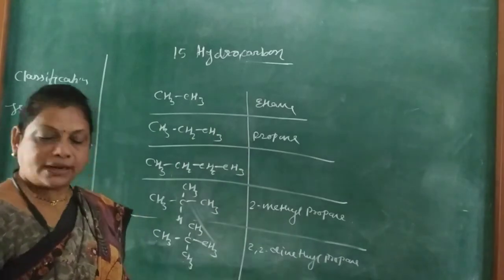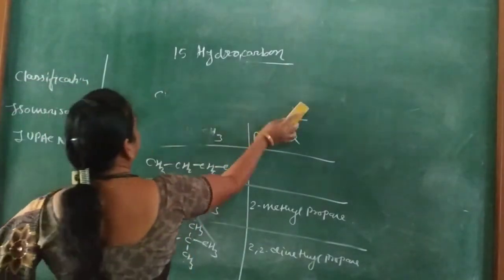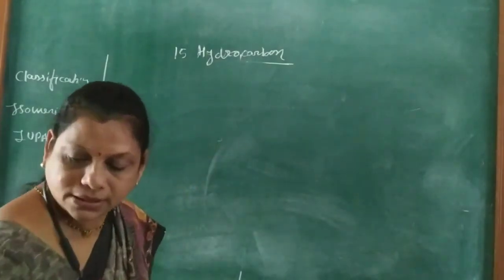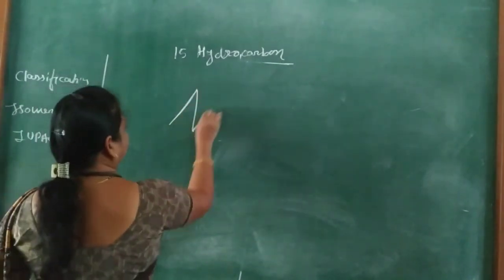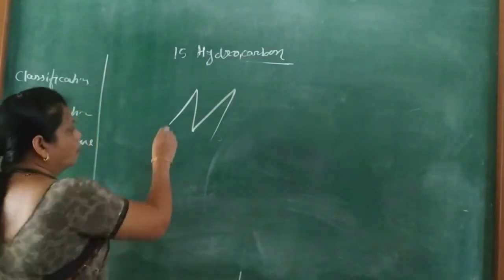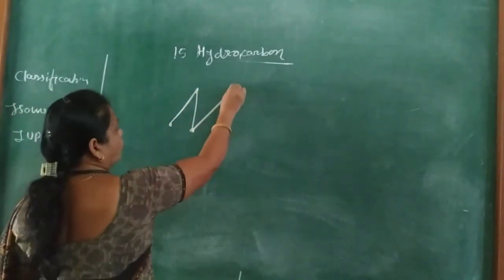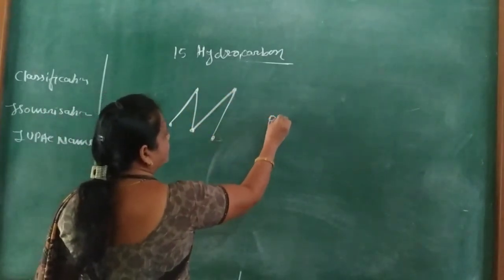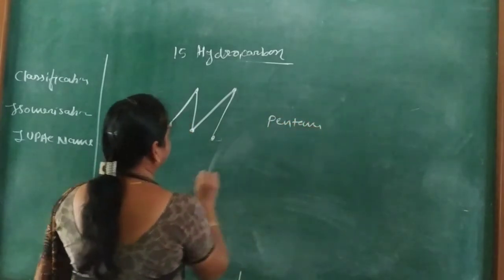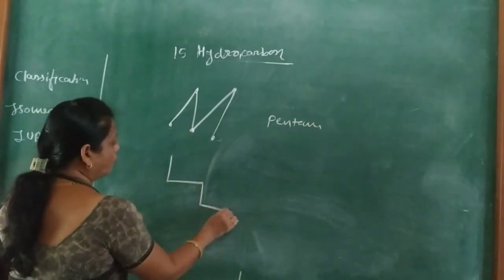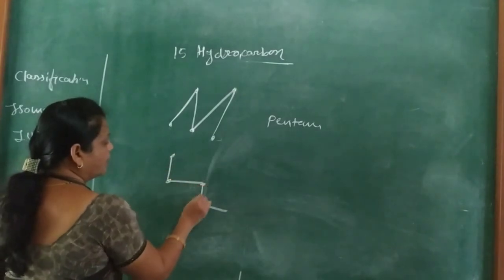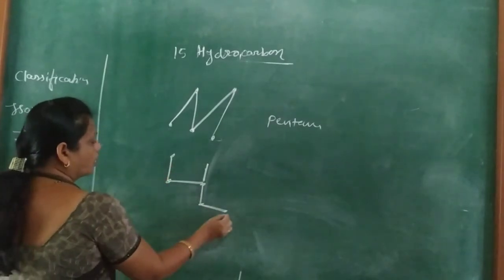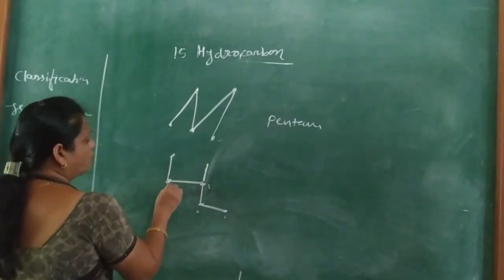Next, other organic compounds or other hydrocarbons. First, 1, 2, 3, 4, 5. This is pentane. Now 1, 2, 3, 4, 5. The locants are 1, 2, 3, 4 and 5.